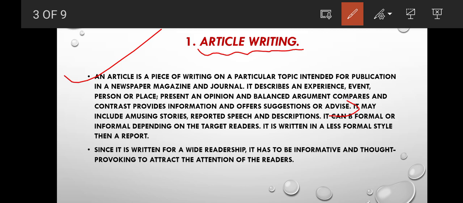This is just like a newspaper. In a newspaper, the reporters used to report any news, any story, and put their thoughts, their ponderings, their expressions. So that is simply the meaning of an article.